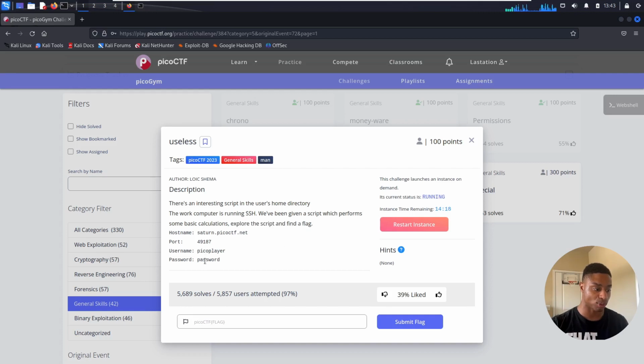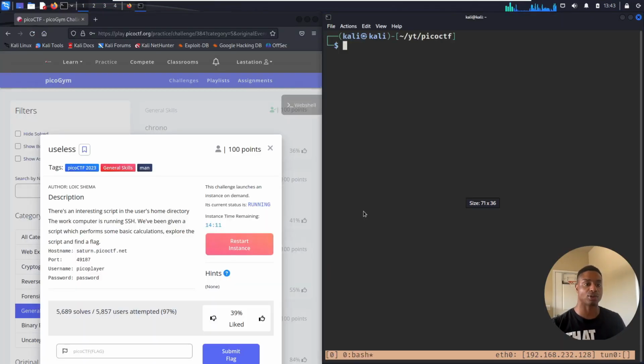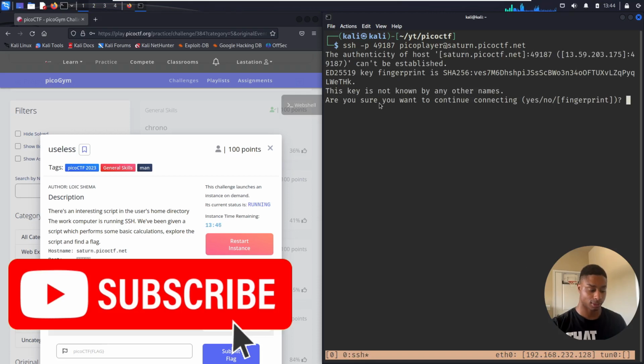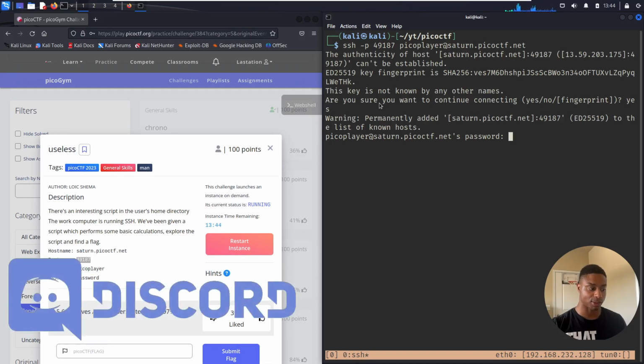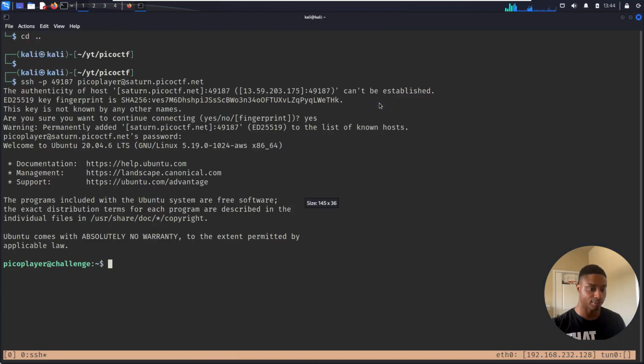So we get the host name, port, and the username and password. The password is just password. In a previous video, I was gushing over how they provide good, solid, strong passwords, but in this case, it's pretty basic, right? Just password. So I'm going to do the -p switch to specify the port. My username is picoplayer, and we want to log into saturn.picoctf.net. Yes, and then type in the password, and we're in.